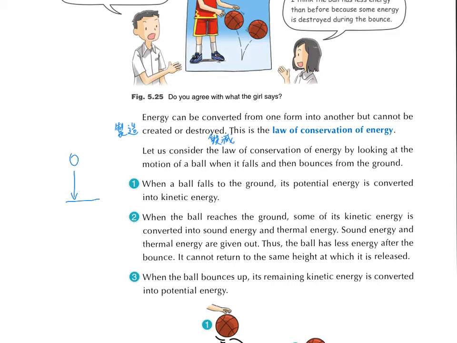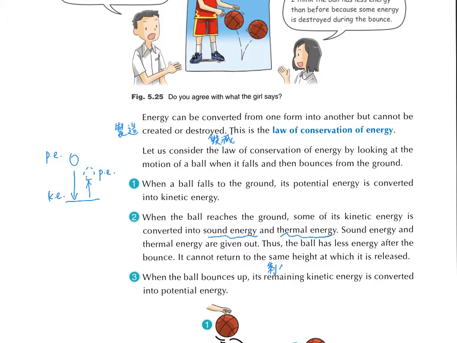But for number 2, when the ball reaches the ground, you might think that all the kinetic energy changes back to potential energy, but some energy is lost. It is lost as sound energy, because you have heard the sound, and some may be thermal energy, which is given out. Therefore, the ball has less energy than before, so it cannot go back to the same height. When the ball bounces up, the remaining kinetic energy is converted into potential energy.